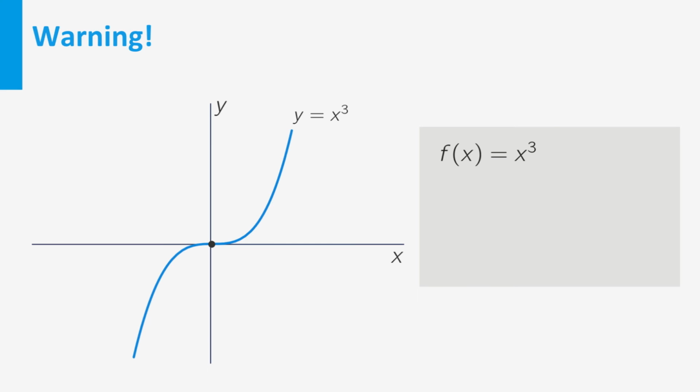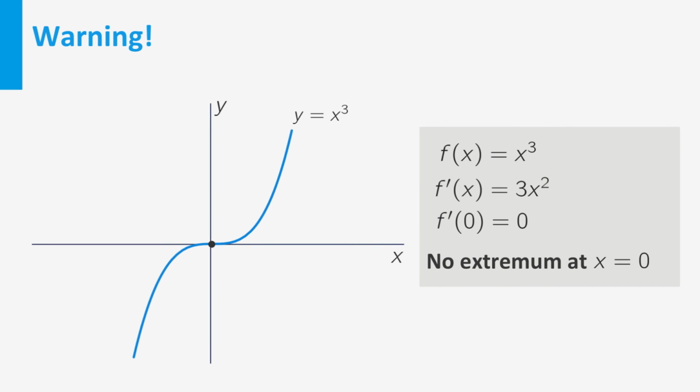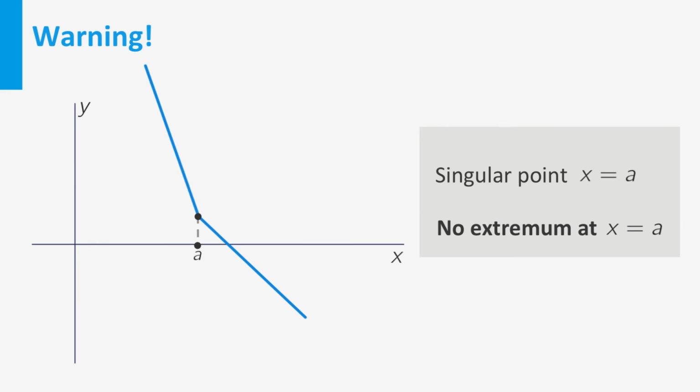A standard example is the function x cubed. The derivative is equal to 3 times x squared, which is 0 at x equals 0. So this function has a critical point at x equal to 0, but it has no extremum there. It is increasing for both x smaller than 0 and x larger than 0. Similarly, a function can have singular points which are neither a local maximum nor a local minimum, as the example shows. Keep that in mind.